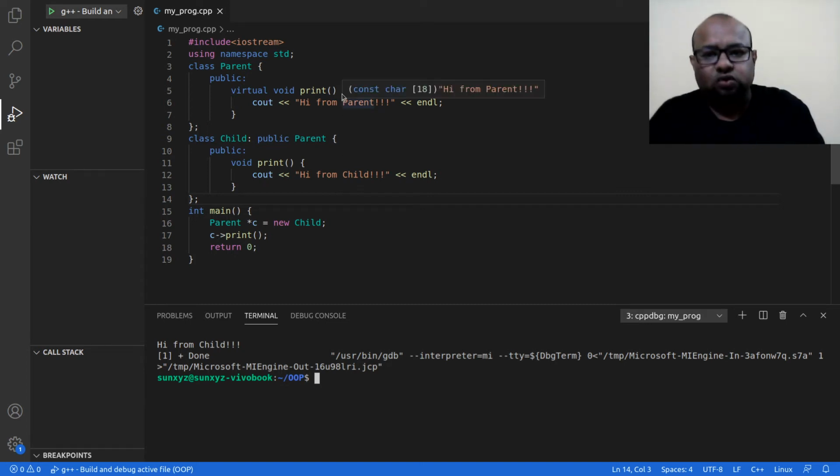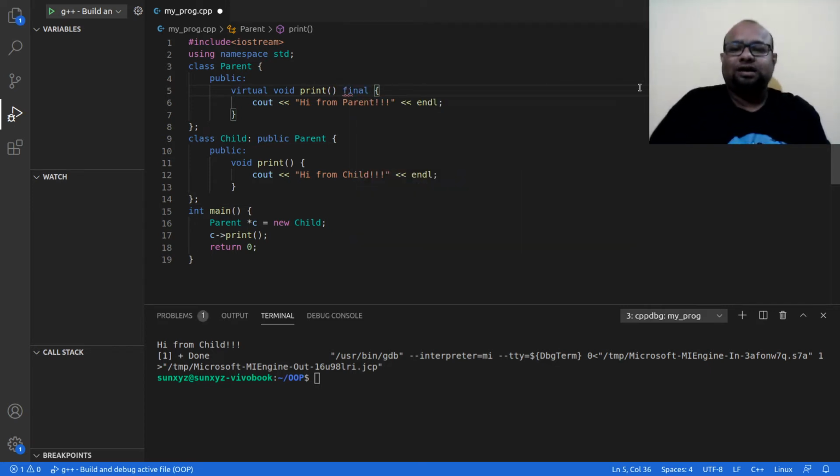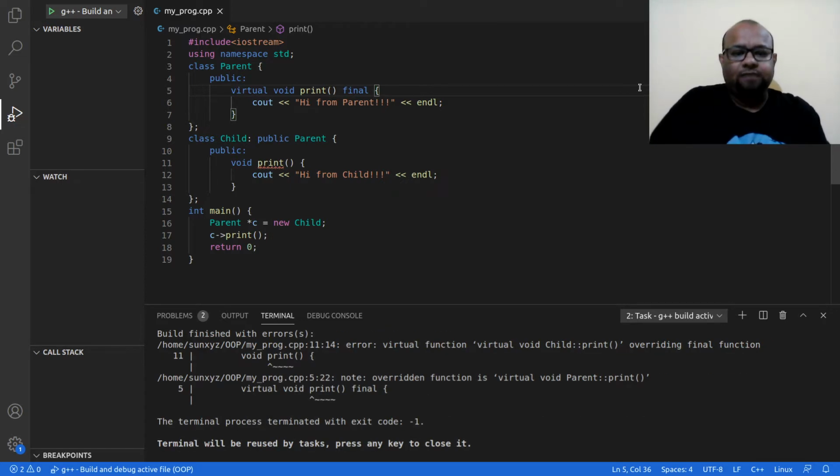What I'm going to do is, after what I have written, I am simply going to write final. All right. Now let me go ahead and try to compile. Okay, I am compiling and I see an error. What is the error? That this virtual function print is final, all right, and I am trying to override the final function. So yeah, that is what it is.